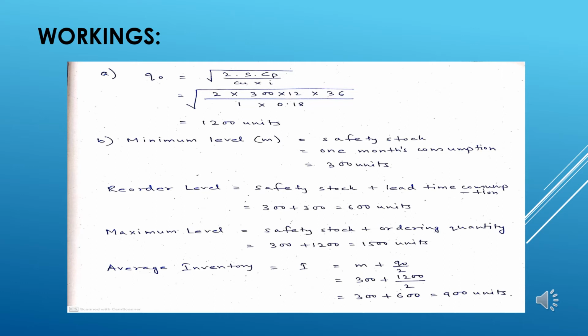And the average inventory, as we discussed in the formula part, is the average of maximum and minimum stock, which can also be written as small m plus Q0 divided by 2, where the minimum level of stock maintenance is 300 and Q0, the economic ordering quantity, is 1200, divided by 2. Adding the values up, we get the average inventory to be 900 units.